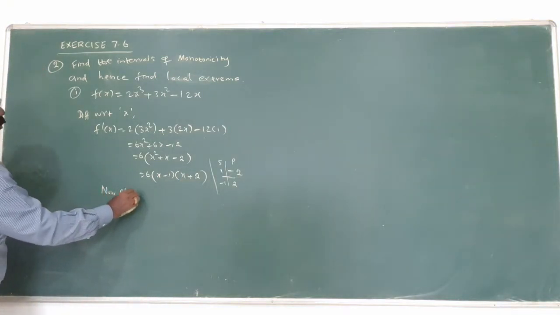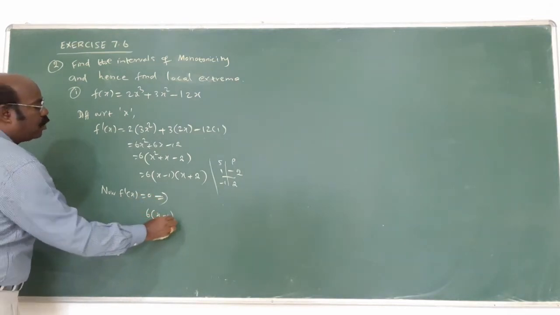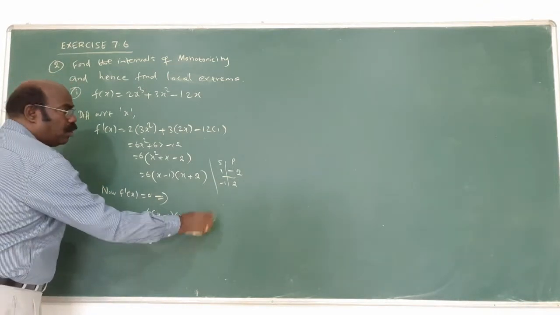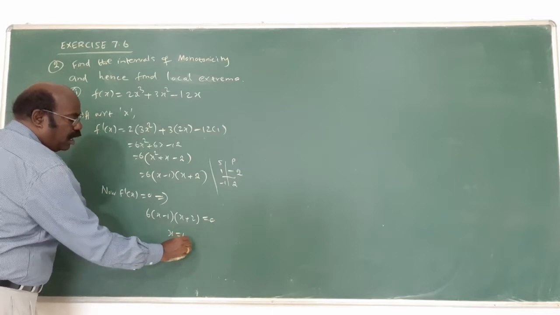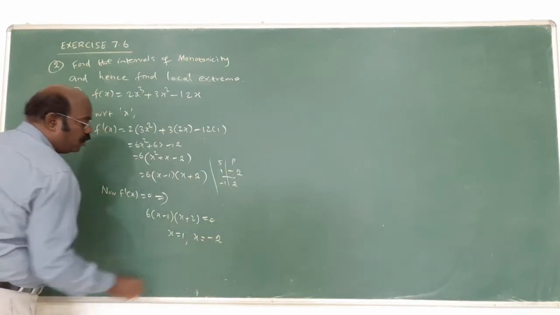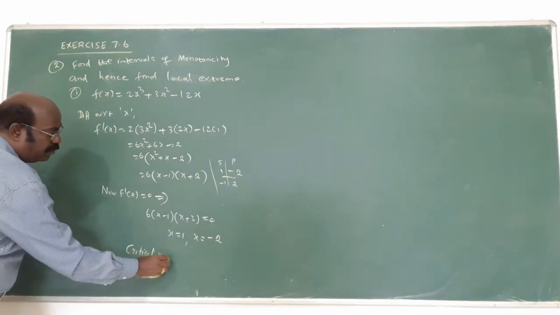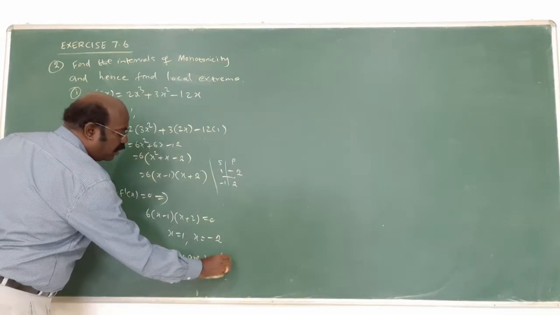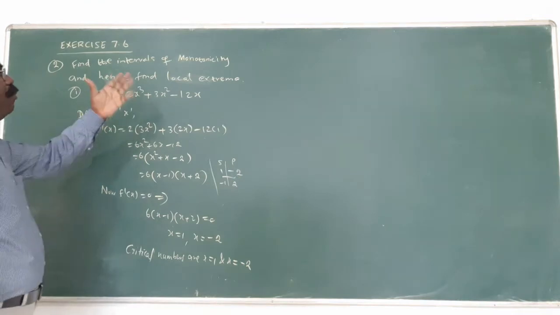f dash of x is equal to 0 implies 6 into x minus 1, x plus 2 is equal to 0. 6 cannot be 0, so x minus 1 is 0 or x plus 2 is 0. If x is equal to 1, x is equal to minus 2. These are the critical numbers. This is the same working rule. Am I right? Now find the monotonicity.